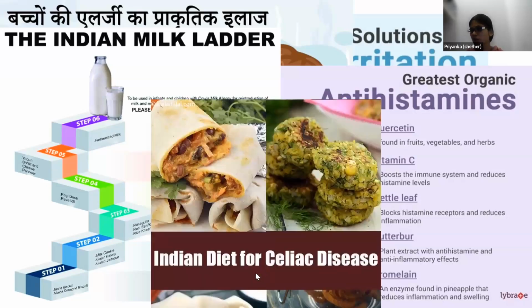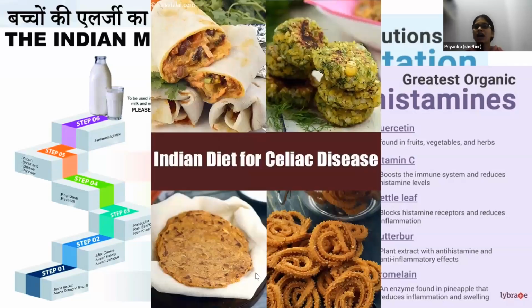Similarly, we have one more example. These days celiac disease is increasing in India. So we have options. Instead of wheat wrap, we can substitute it with corn wrap. Instead of wheat parathas, we can give ragi parathas. And the yummy Indian snacks can be substituted with sago tikkis or murmuras.